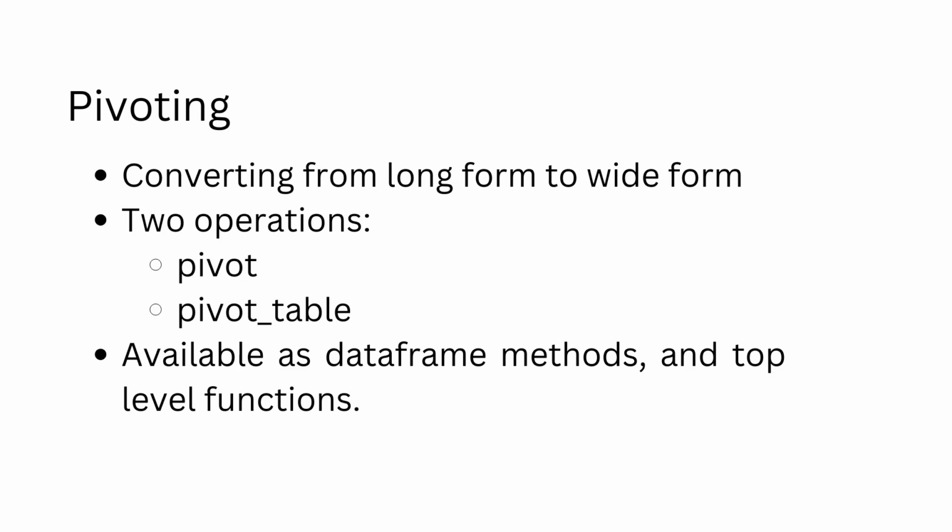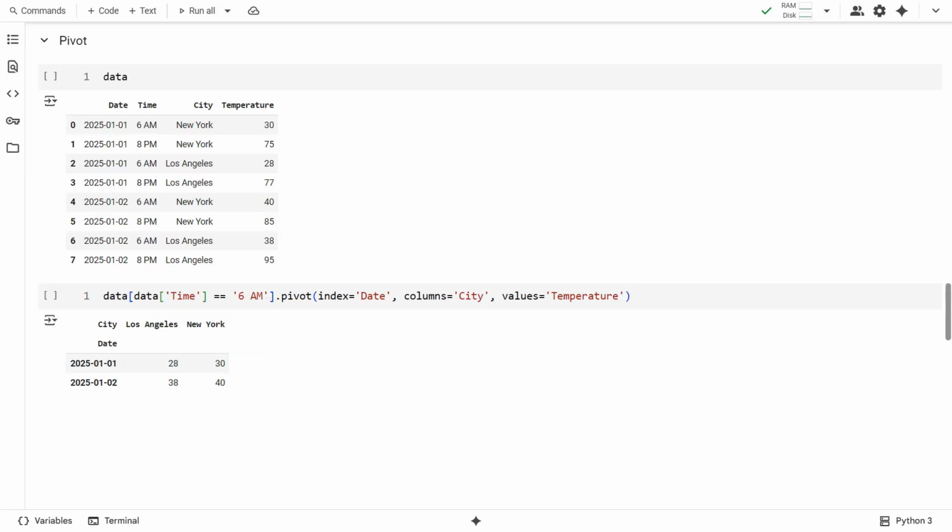Both are available as data frame methods and top-level functions. Let's first look at pivot. Pivot is a simpler method when the data frame has unique values on the column on which the pivot is to be performed. For example, in this case, we have the temperature data for two cities, New York and Los Angeles. The temperature is taken twice a day.